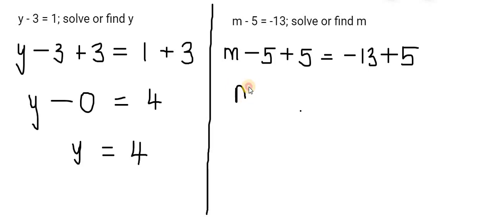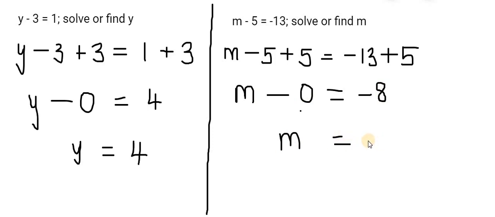And on the left, minus 5 plus 5, that's 0. And minus 13 plus 5, that's minus 8. So m minus 0, that's m. And that's equal to minus 8. Okay?